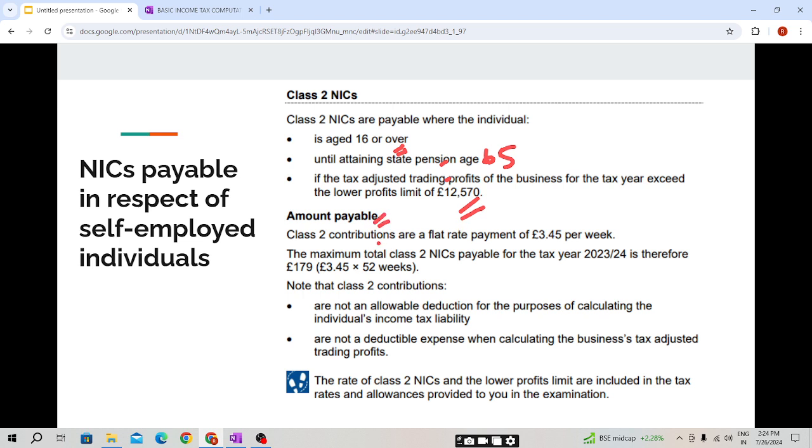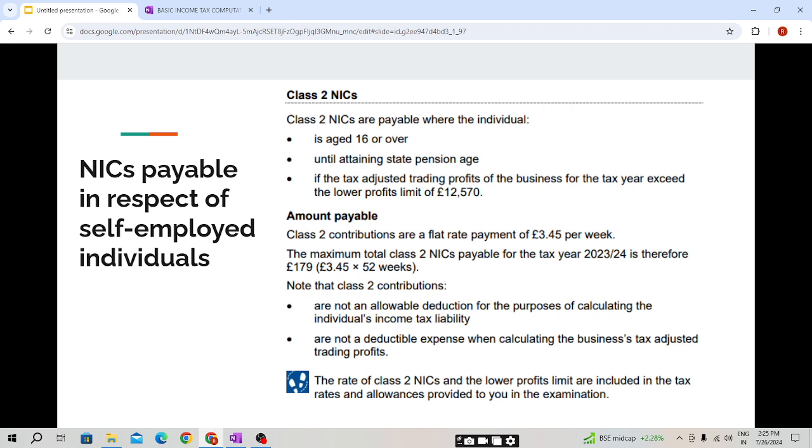Class 2 contributions are a flat rate payment of 3.45 per week. The maximum total Class 2 NIC payable for the tax year 23-24 is therefore 3.45 into 52 weeks. It will be 179 pounds, and this we need to apportion as per the weeks.